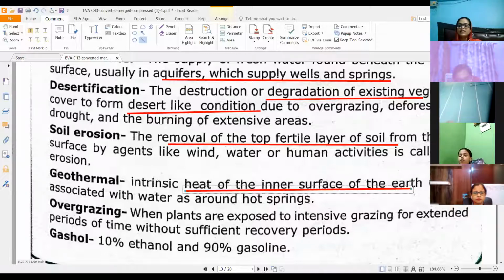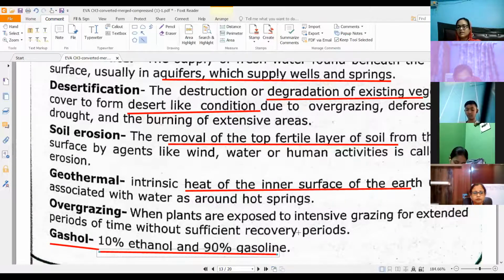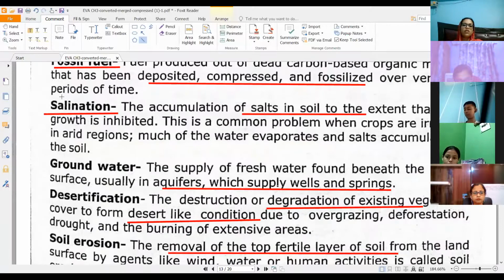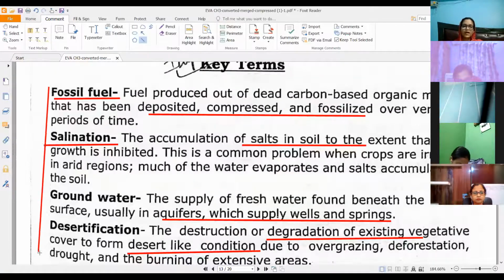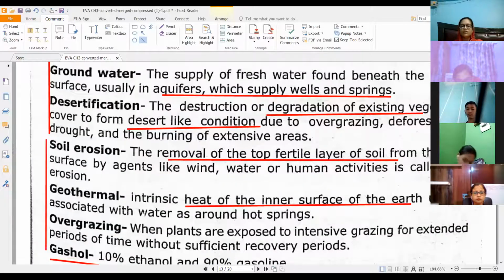Then overgrazing is when the plants are exposed, like the cattle is left and they keep on grazing excessively, and the field doesn't get the time to replenish that vegetation, then it is referred to as overgrazing. And gasohol, what is gasohol? It is a combination of 10% ethanol and 90% gasoline. So you need to learn all these key terms. They might be asked in your short type questions. So you need to learn all of these.